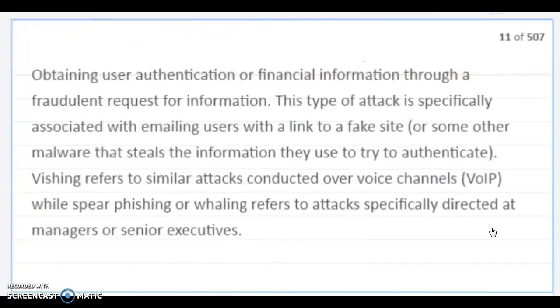Phishing. Obtaining user authentication or financial information through fraudulent requests for information. This type of attack is specifically associated with emailing users with a link to a fake site or some other malware that steals information that the user tried to authenticate. However, vishing refers to similar attacks conducted over voice channels, like voice over internet protocol, while spear phishing or whaling refers to attacks specifically directed at managers or senior executives.